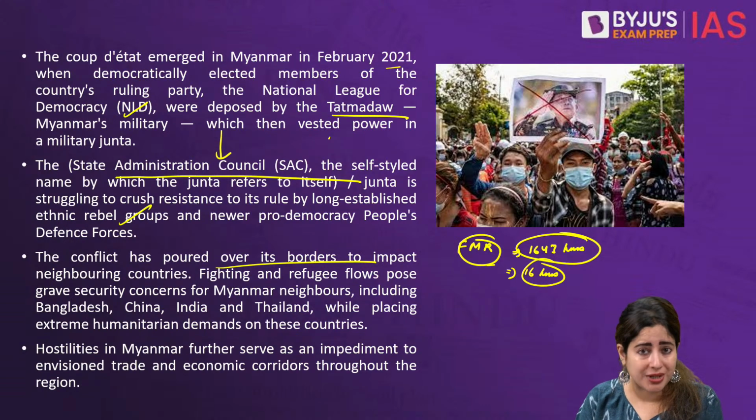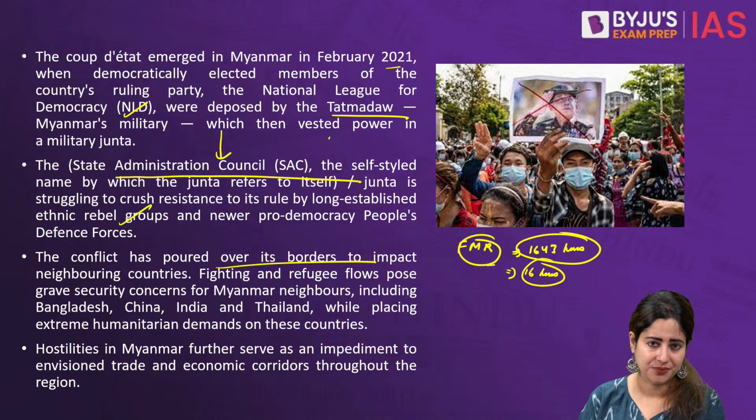Sometimes the movement found avid support in many tribes that are settled in the northeast states of India. Let's remember that although the countries today are separate political divisions, long before such a division was made, all this area represented the same ethnic tribal group more or less. And therefore, today also there is tribal solidarity, unity on either side of the border. And hence sometimes there is support for the pro-democracy fighters in the Indian borders. Sometimes there is extremism created by Janta in the northeast part of India, which further fuels instability, and therefore it had to be stopped.